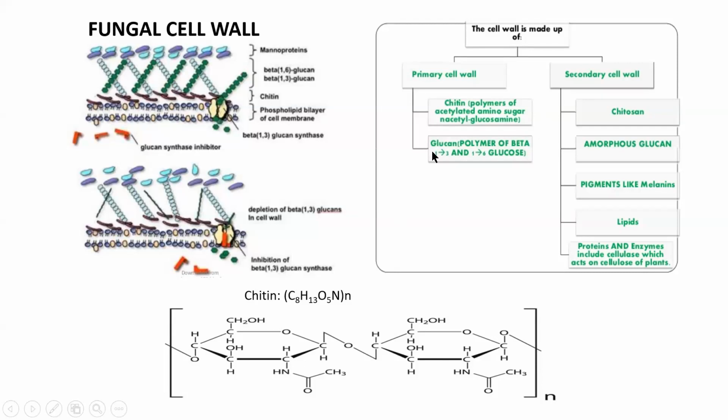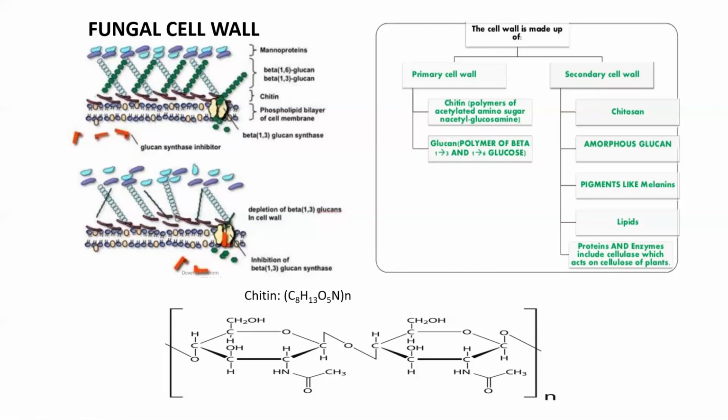You have another composition, glucan. It is a polymer of glucose. So this is the primary cell wall. Some of the fungi also show a secondary cell wall, which is made of chitosan, and pigments. Some fungal cells show pigmentation.